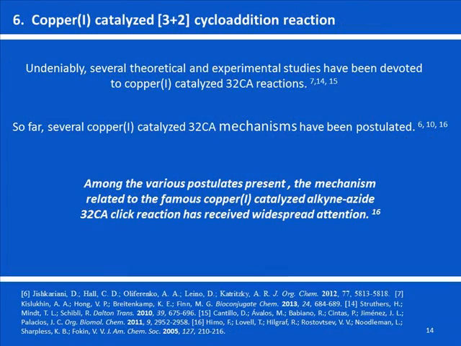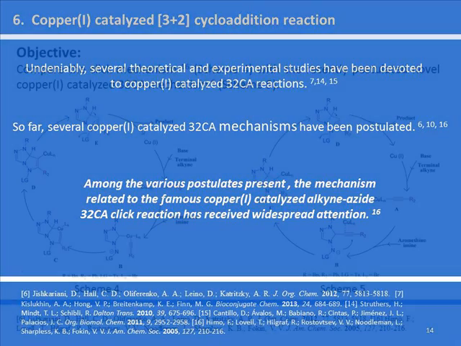In particular, there are several studies, be it theoretical or experimental, on the copper-1 catalyzed 3+2 cycloaddition reactions. Moreover, based on these studies, several mechanisms involving copper-1 have been proposed. Among the various postulates, the archetypal click mechanism has received the widest attention.